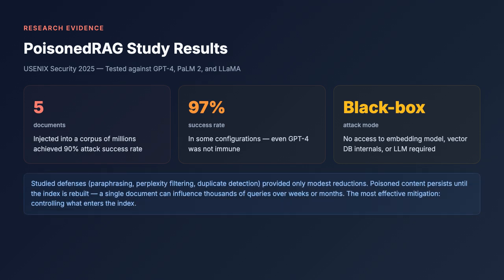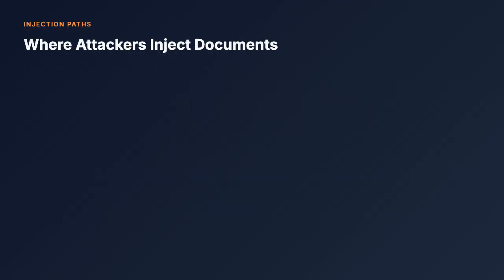The studied defenses, paraphrasing retrieved text, perplexity-based filtering, and duplicate detection, all provided only modest reductions in attack success. Poisoned content persists until the index is rebuilt, meaning a single injected document can influence thousands of queries over weeks or months. The most effective mitigation remains controlling what enters the index in the first place. The attack only works if the attacker can add content to the knowledge base.